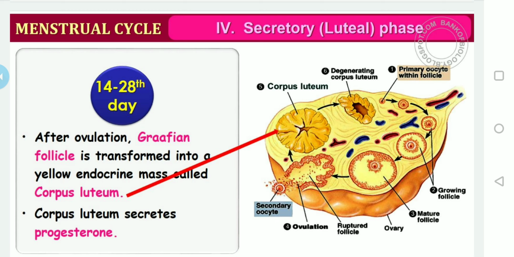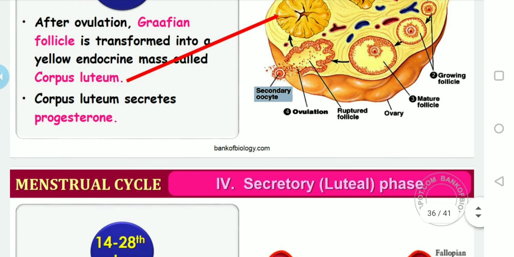Endocrine glands and exocrine glands. Do you remember? Yes. So here it acts as an endocrine gland. The corpus luteum secretes a large amount of progesterone, which is essential for the maintenance of the endometrium.